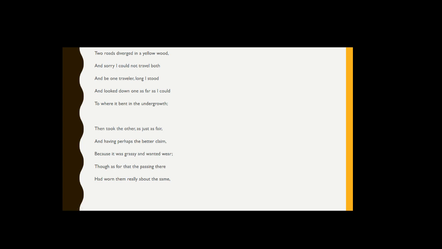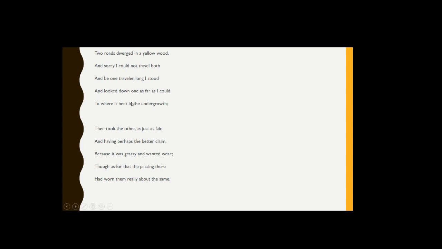Now, I'm going to kind of take this bit by bit for you so you kind of understand the poem, but we can get to the theme better. Two roads diverged in a yellow wood, so there's like a fork in the road. And sorry I could not travel both. And be one traveler, long I stood. Okay, so this guy right here is pretty much saying, okay, there's a fork in the road. I've been traveling a while, and I wish I could travel both roads, but I can't. So he's standing there for a long time thinking and pondering.